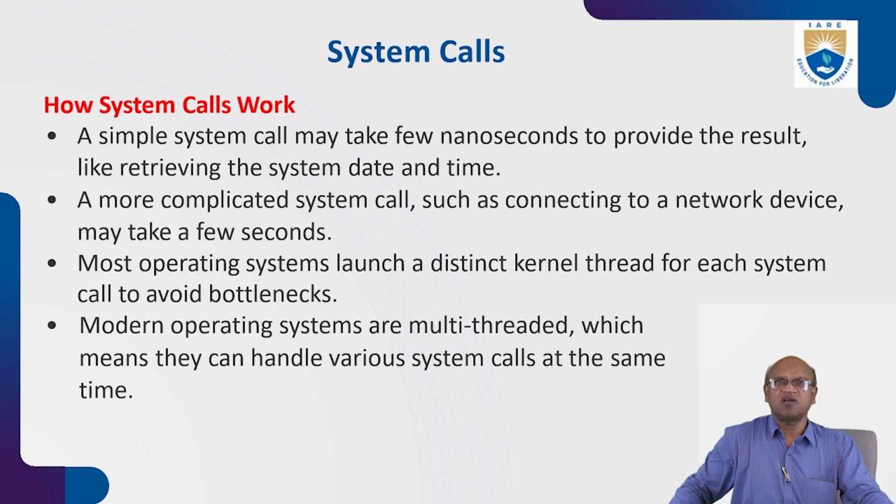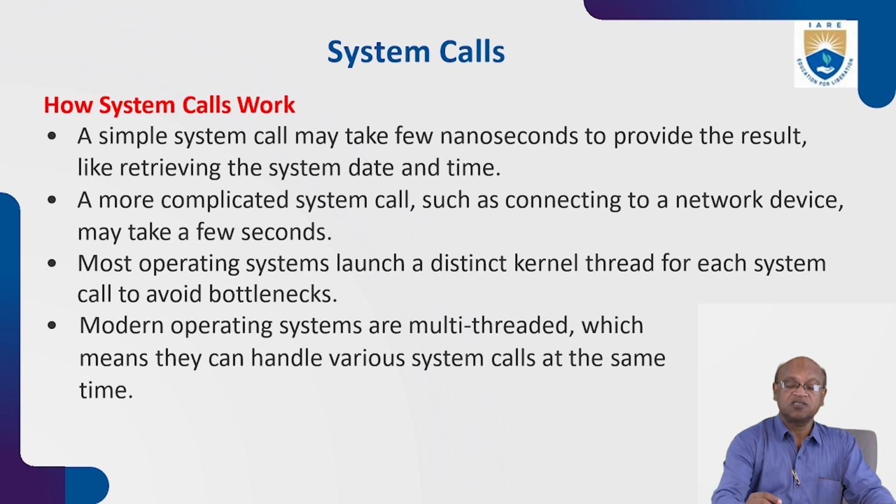Most operating systems launch a distinct kernel thread for each system call to avoid bottlenecks. Modern operating systems are multi-threaded, which means they can handle various system calls at the same time. In multi-threading, different operations are taken up simultaneously.